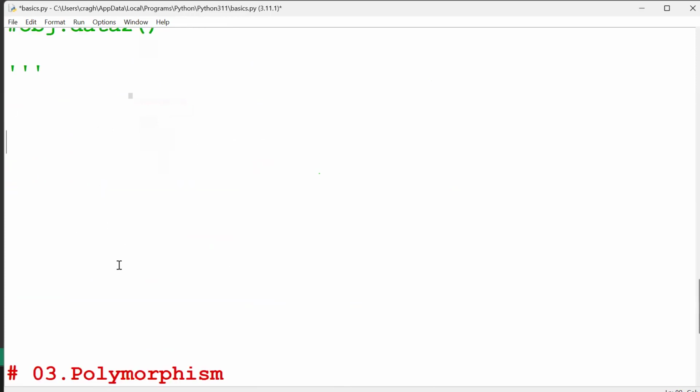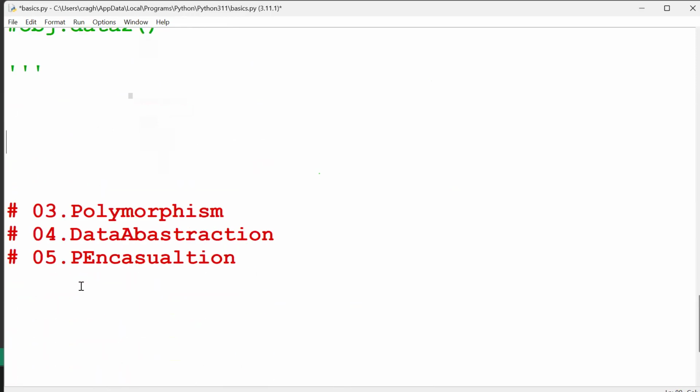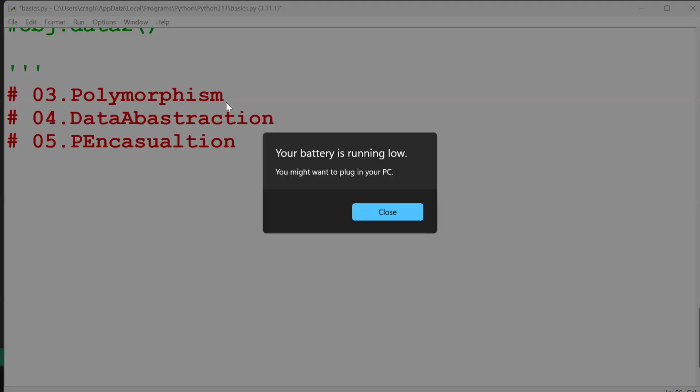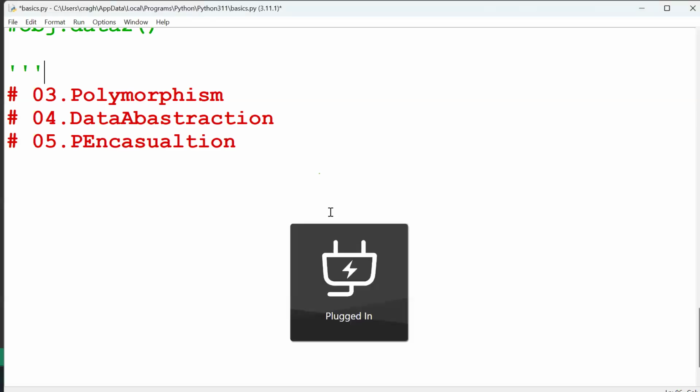Now the next method is polymorphism. Okay, listen.